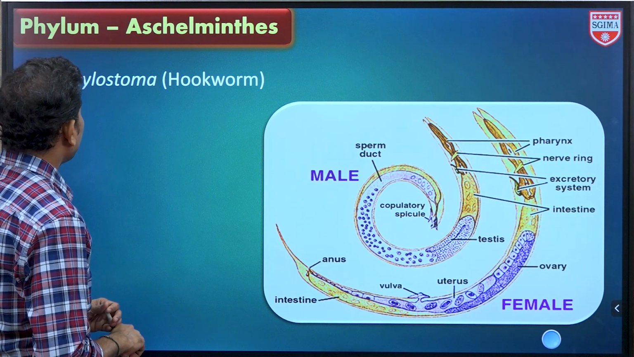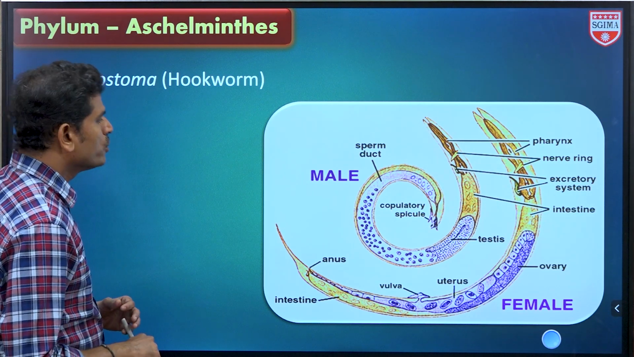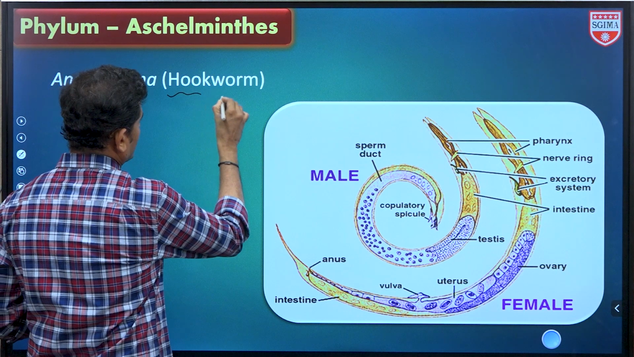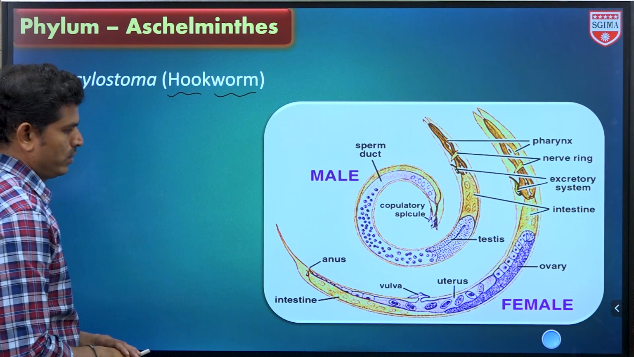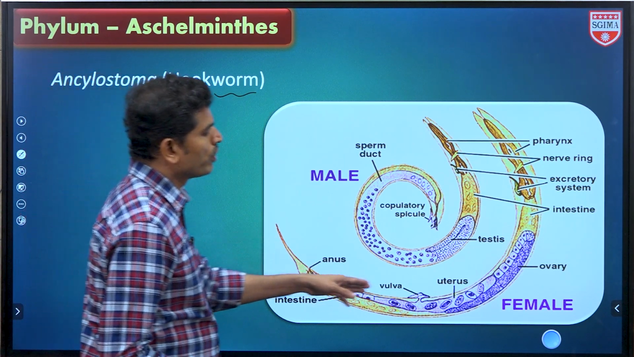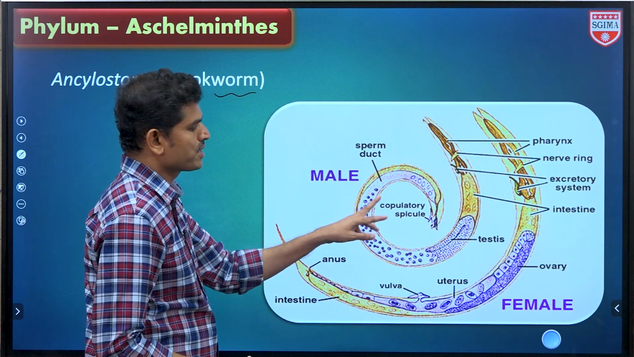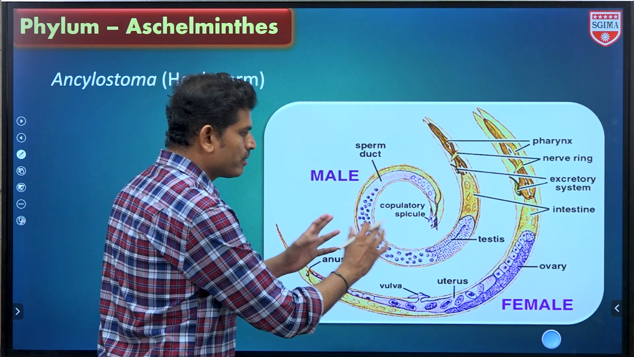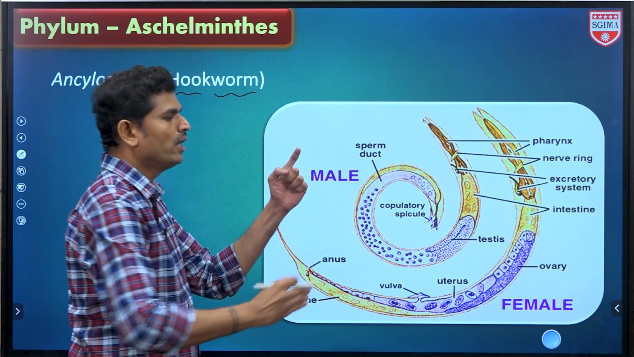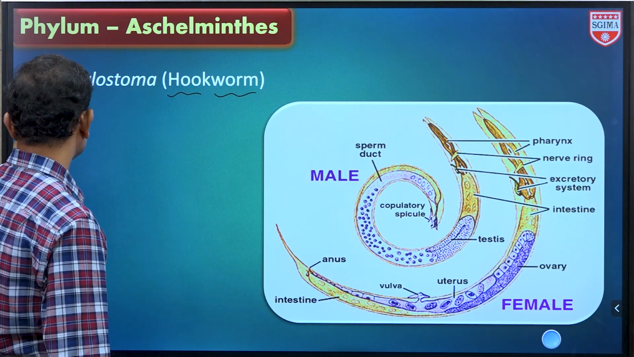Next one, Ancylostoma. This is known as a hookworm. Ancylostoma is a hookworm बोलते इसको. So इधर in both worms also, male and female sexual dimorphism will be there. Whatever it may be, the males and females are hook-like. That's why they are called hookworms.